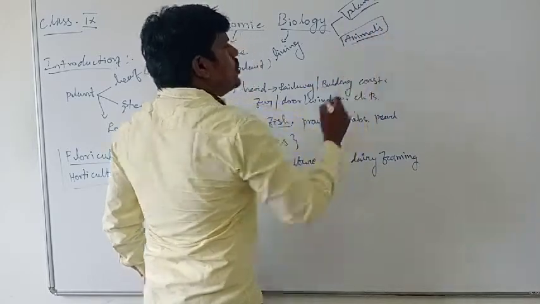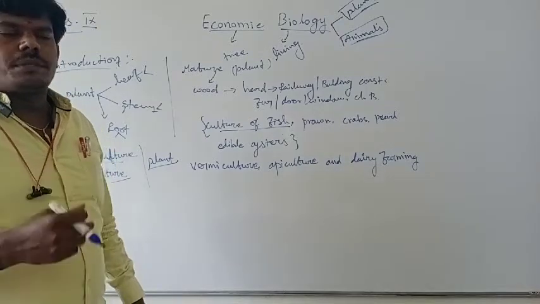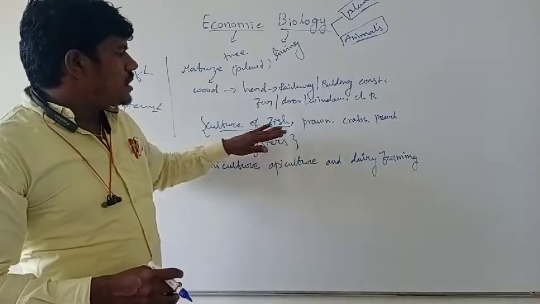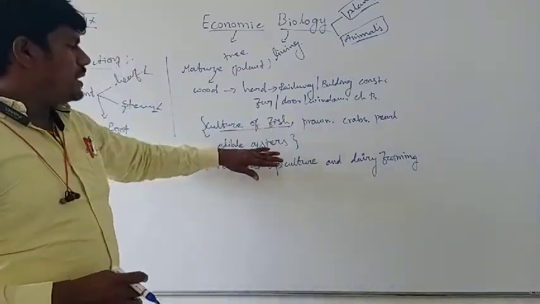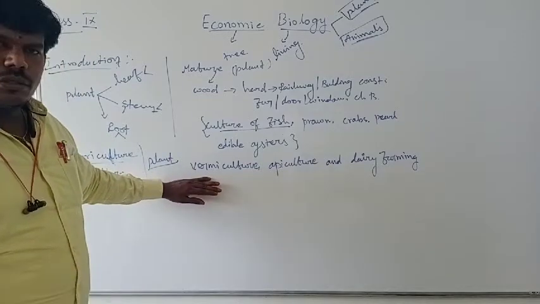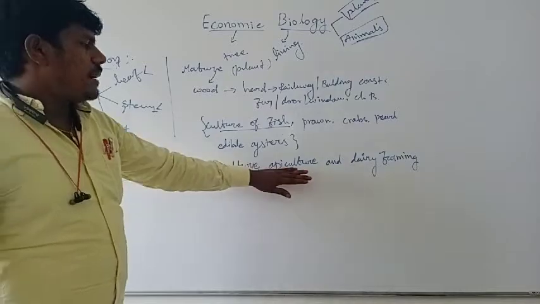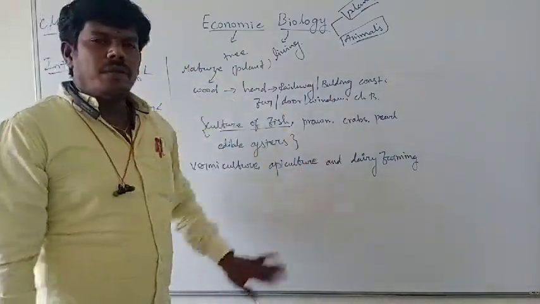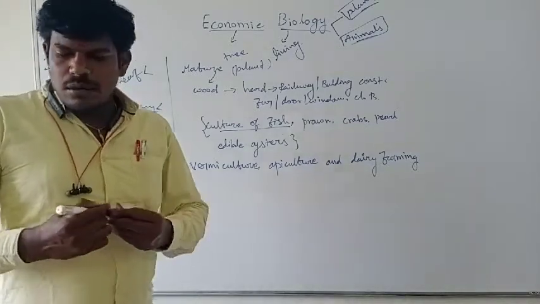In animals, the economic activities gaining importance are the culture of fish, prawn, crab, pearl, and edible oyster. And then vermiculture, apiculture and dairy farming. These activities are all done by rural farmers.